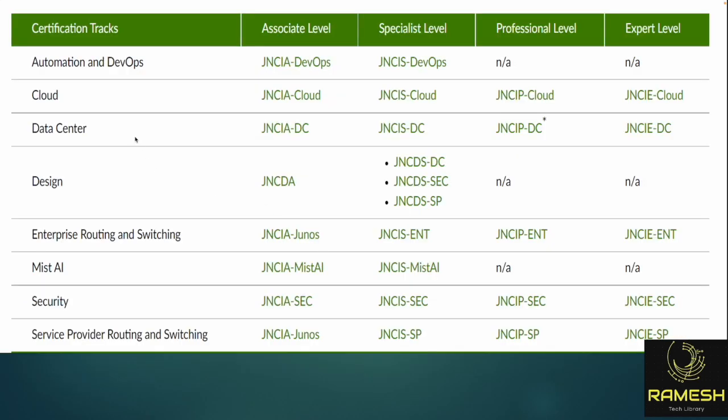You will see different domains also. JNCIA is common for each and every platform, and these are the platforms. You can do JNCIA DevOps, cloud, data center. JNCIA Junos right now is very important; we are doing this actually. This is common for routing and switching. If you want to go to the next level, we have service provider, security, Mist AI, which is wireless controls, and also enterprise network, data center, cloud, and DevOps. So you will have multiple certifications at different levels.